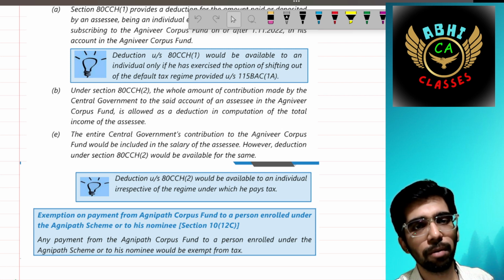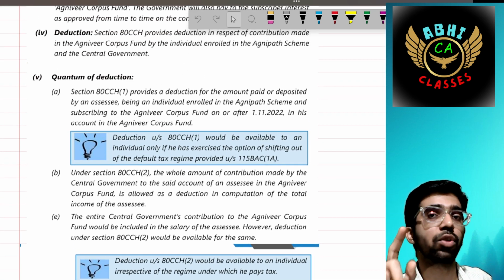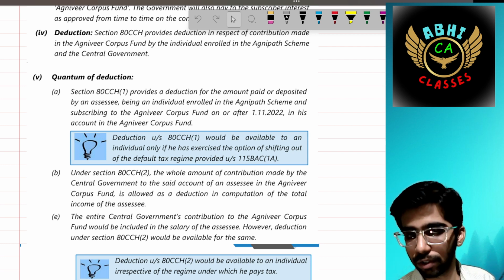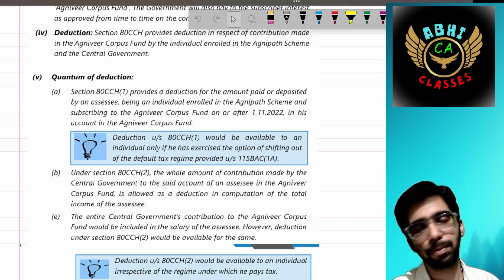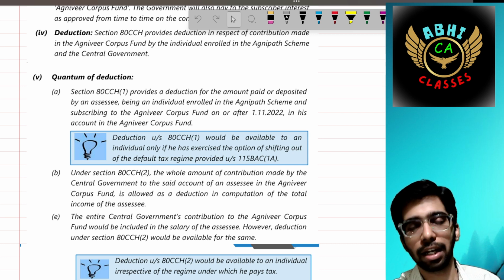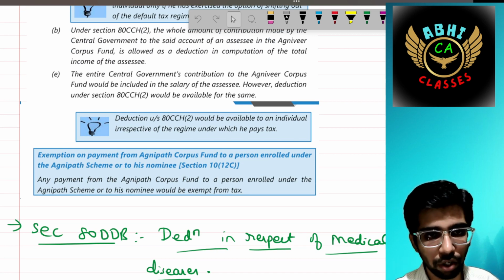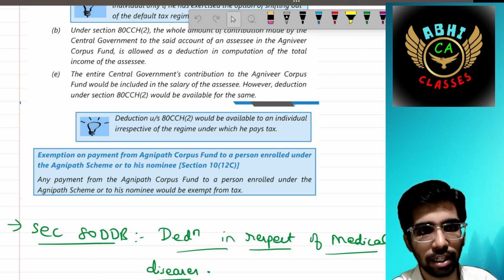Deduction under this section would be available to an individual irrespective of the tax regime. But 80CCH subsection 1 specifies that you must be opting for the old tax regime. 80CCH subsection 2 allows deductions irrespective of the tax regime that you are following. Whether old tax regime or new tax regime, you can claim a deduction in both. Then any payment from the Agniveer corpus fund to a person enrolled under the Agniveer scheme, or to his nominee, is fully exempt.